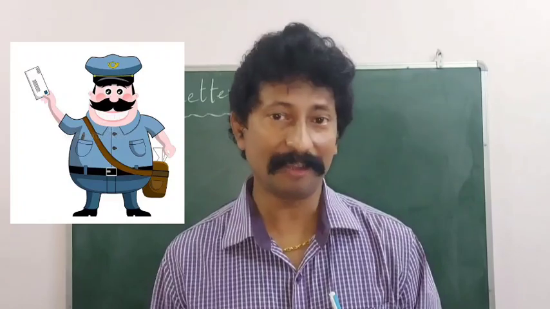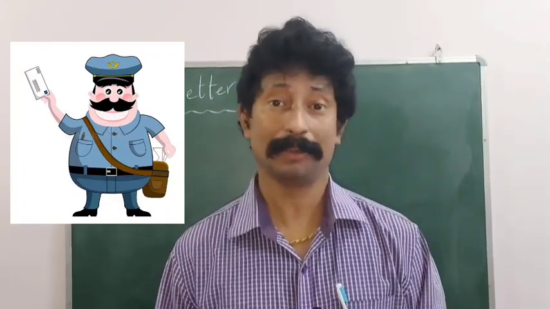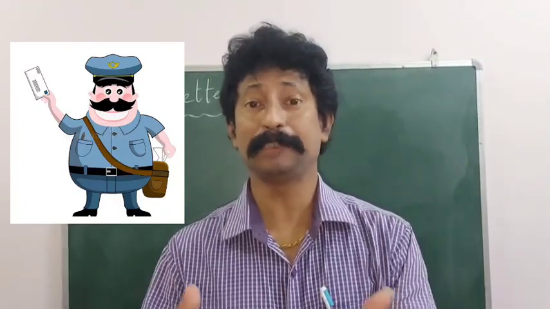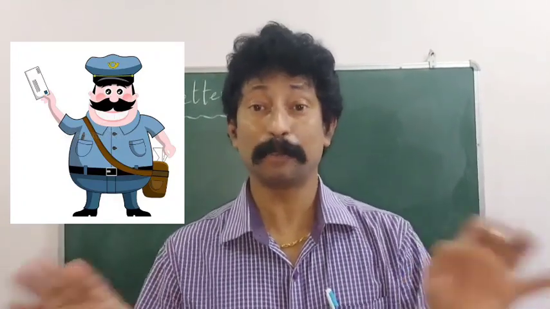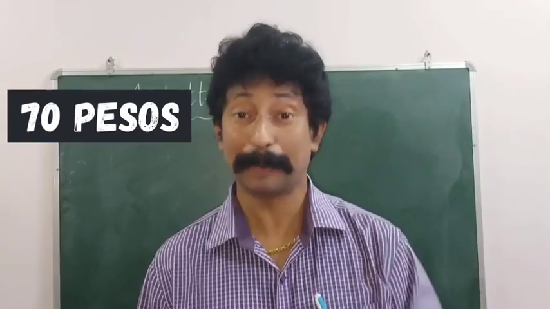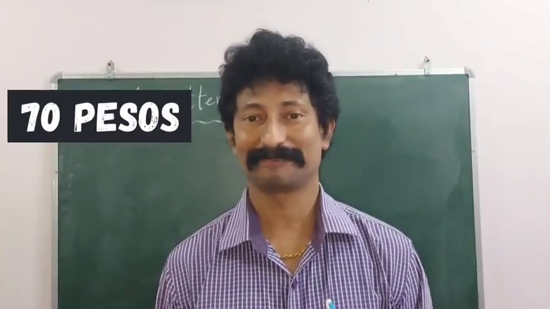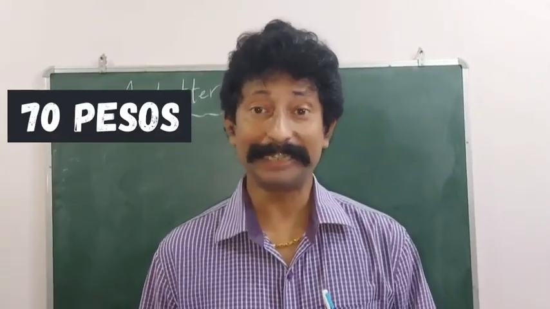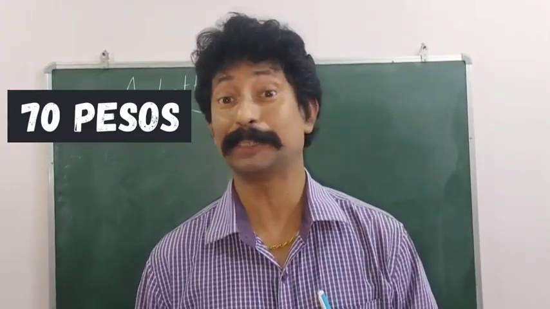He also laughed aloud, but straight away he understood the plight of Lencho. He decided to send some money to Lencho. He contributed his part and requested his colleagues to donate more. Altogether, the post office staff collected 70 pesos. They kept the money in an envelope and sent it to Lencho. Lencho received the letter. He opened the envelope, counted the money. There were only 70 pesos instead of 100 pesos he sought for.